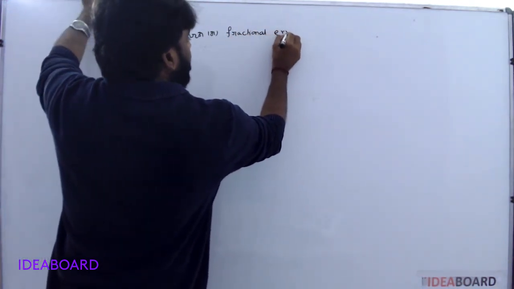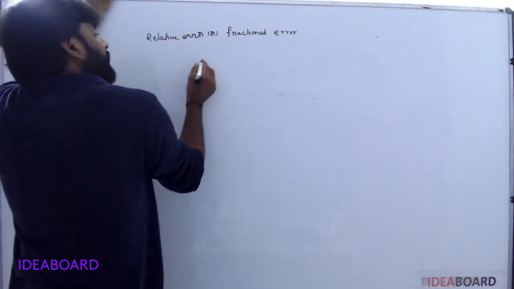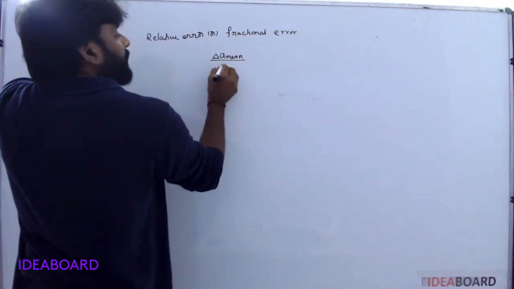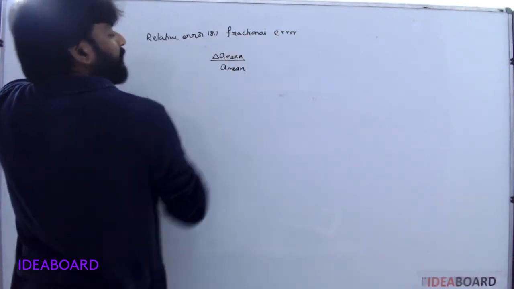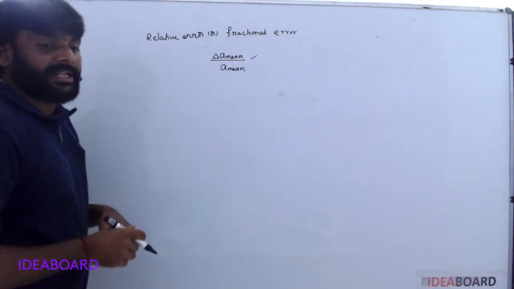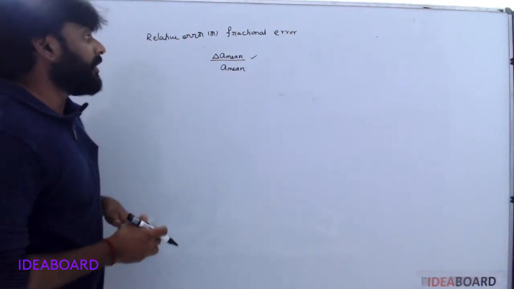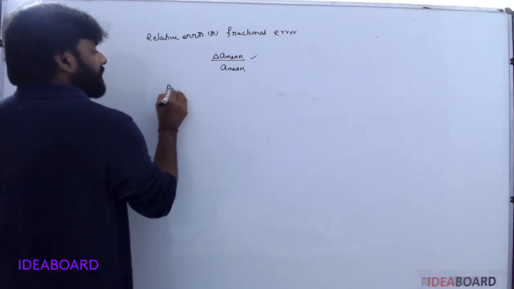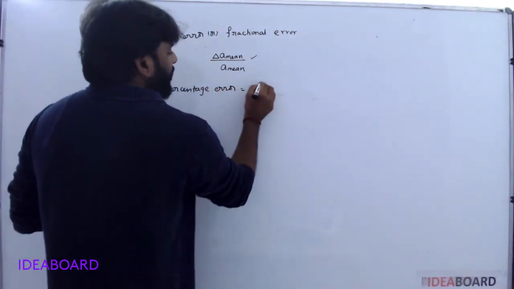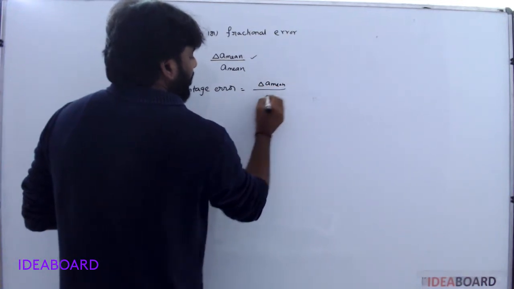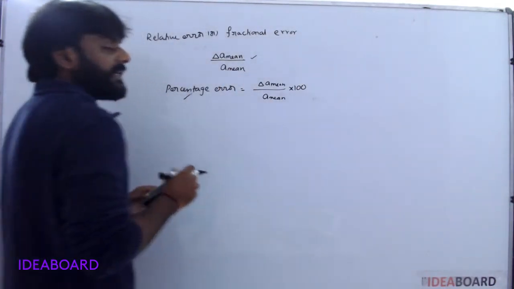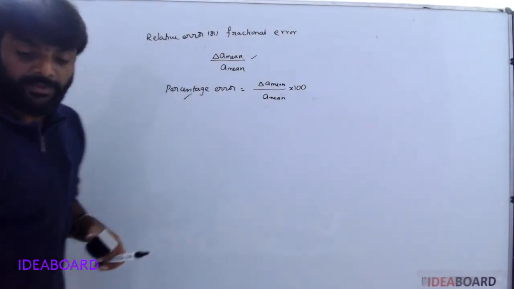Mean absolute error divided by mean value gives the relative or fractional error. Percentage error is simply delta A mean by A mean into 100. It is the percentage error. Understood?